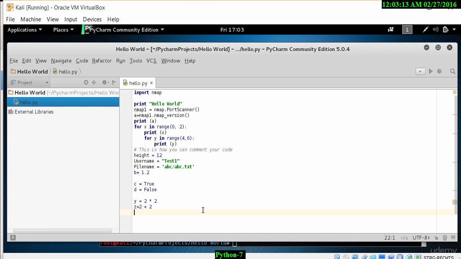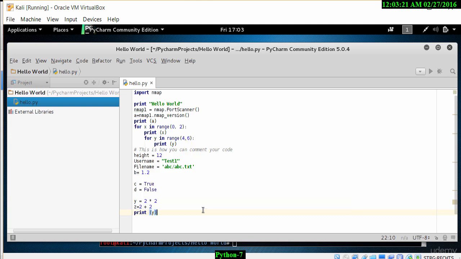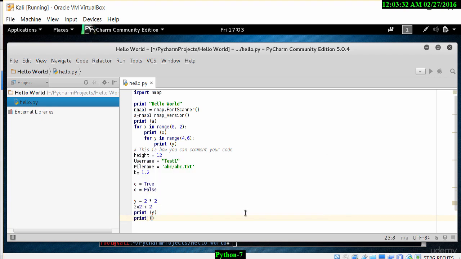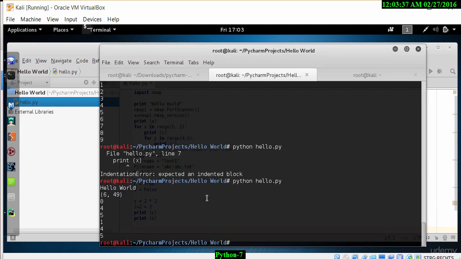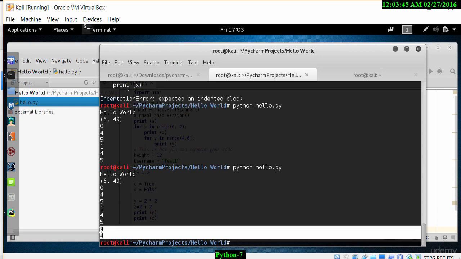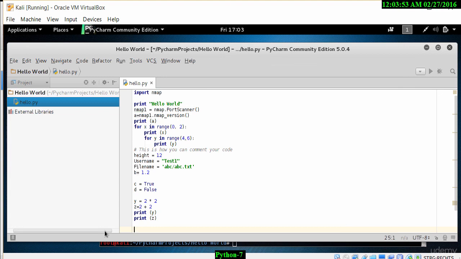Now to print this out, I can print y, and let's also print z. Once we do that, we can run this program in our Kali Linux environment. Save this file, and let's print this again and have a look. You notice here at the bottom it shows 4 and 4, which is 2 times 2 and 2 plus 2. So let's look at what else we can do in Python.